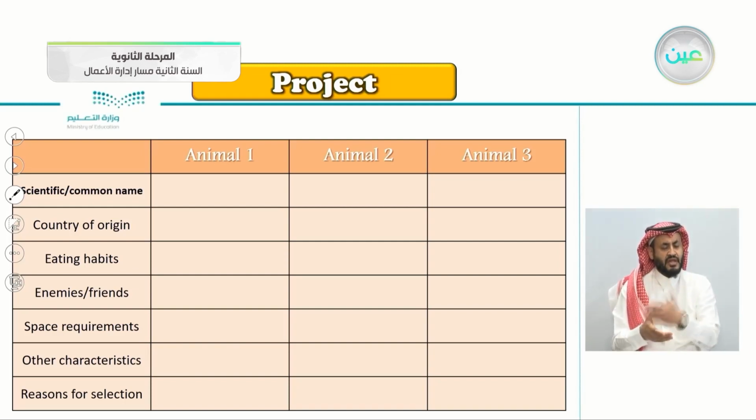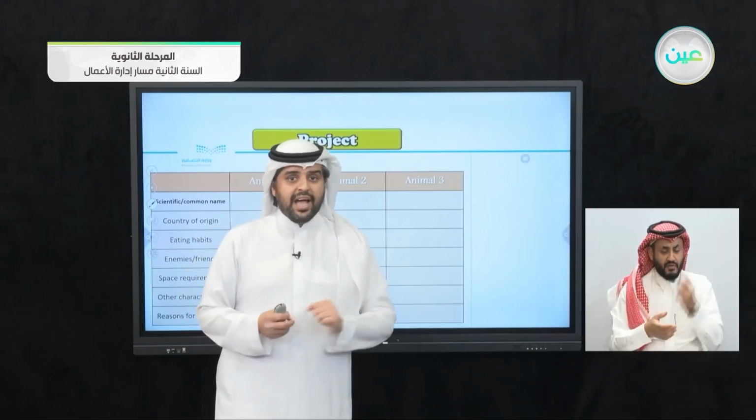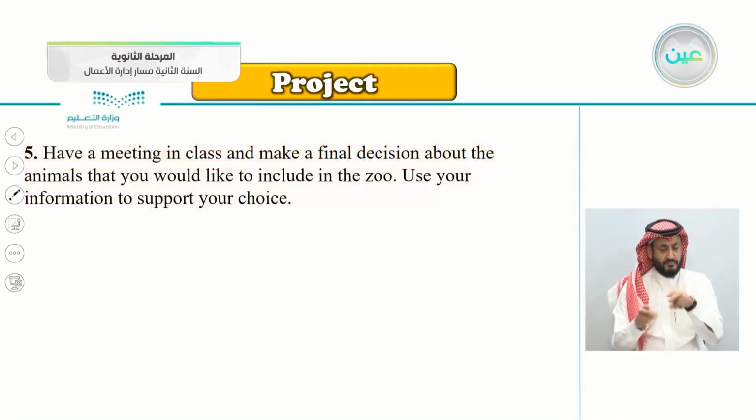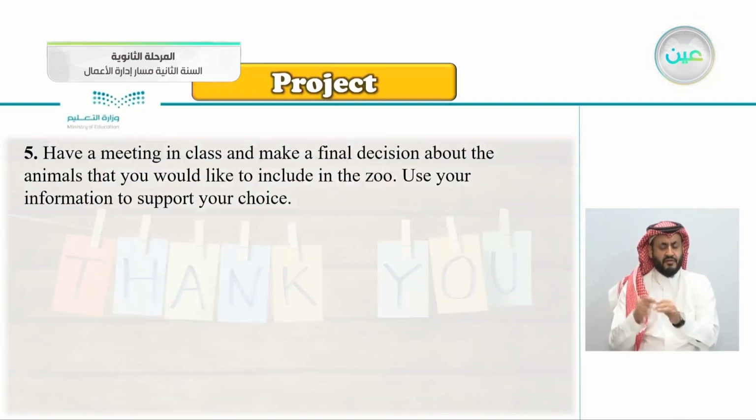Reason for selection. This is really interesting. Why did you choose this animal? Do you own it? Do you like it? Do you want to own it? And so on. So fill this chart with 3 animals and complete it. Have a meeting in class and make a final decision about the animals that you would like to include in the zoo. Use your information to support your choice.